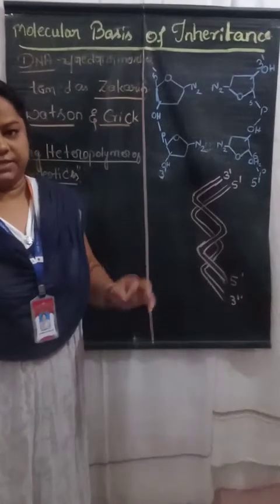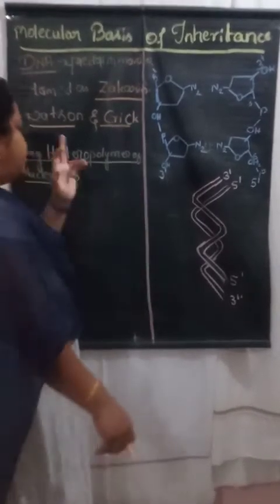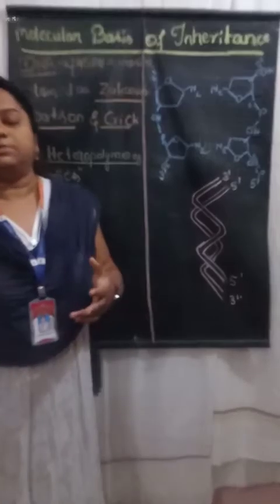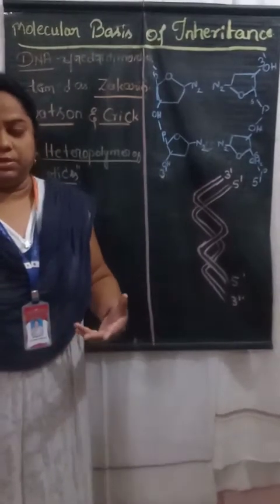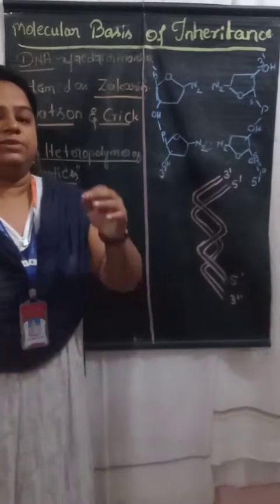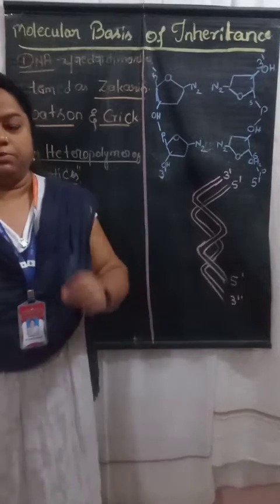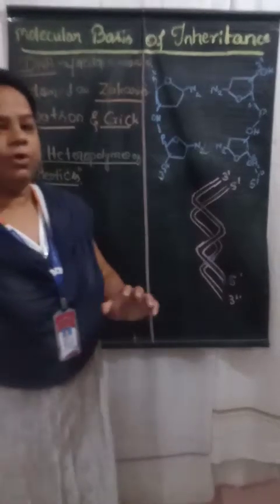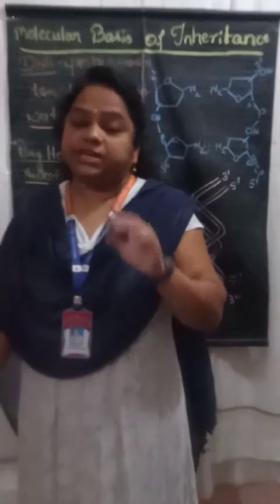DNA is made up of a long heteropolymer of nucleotides. If anybody asks what is the definition of the DNA or of the nucleic acids, what is your answer? The nucleic acids are long heteropolymers of nucleotides. Is it clear? Okay, next we are going to discuss the actual structure.